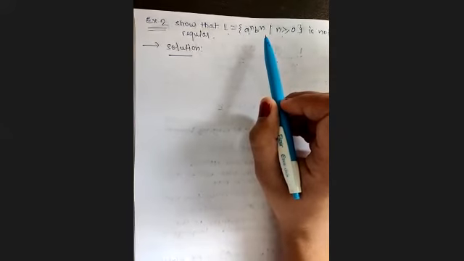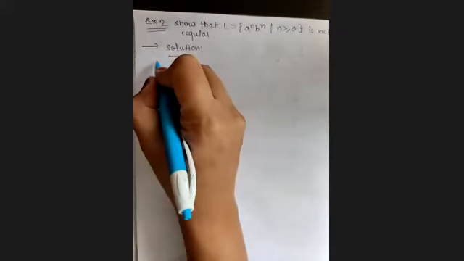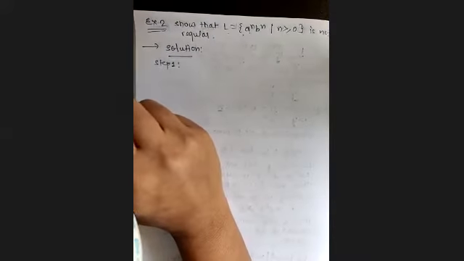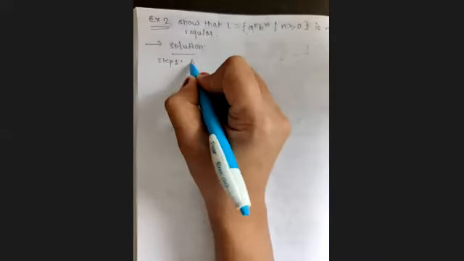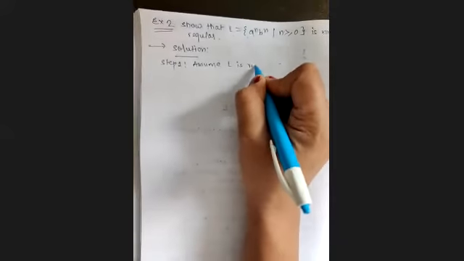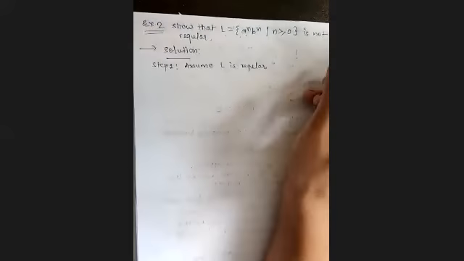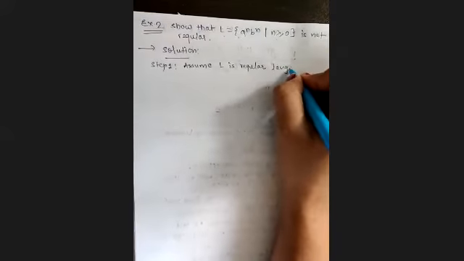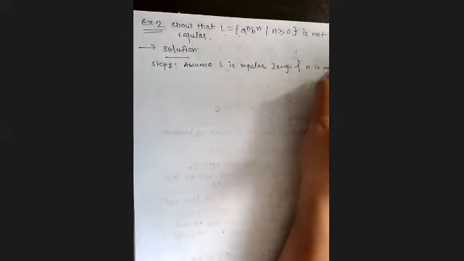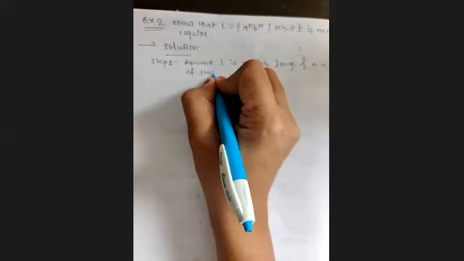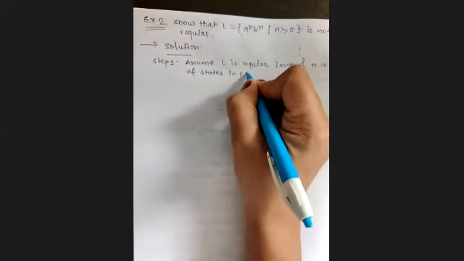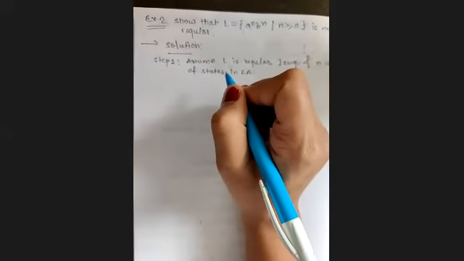Now we have to show that this particular language is not regular. So start with step 1. Consider or assume that L is a regular language, and consider that N is the number of states in the given finite automata.